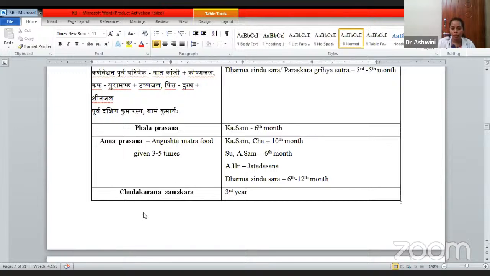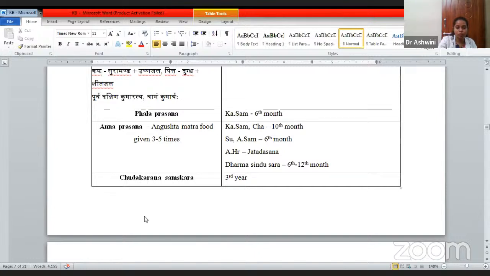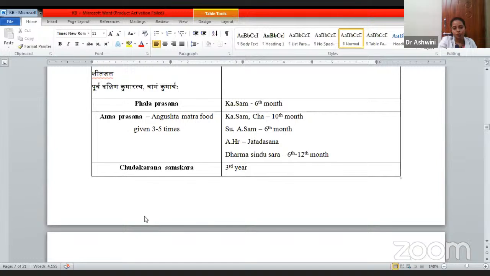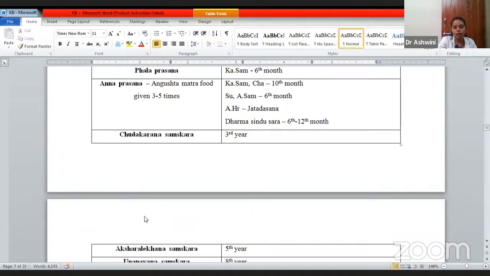According to Kashyapa, 10th month you are supposed to feed. Sushruta and Sangraha, 6th month. Hridaya, it has Jata Dashana. Okay, then Dharma Sindhu Sara, on the 6th and 12th month, Chuda Karana Samskara. Chuda Karana means shaving the head.